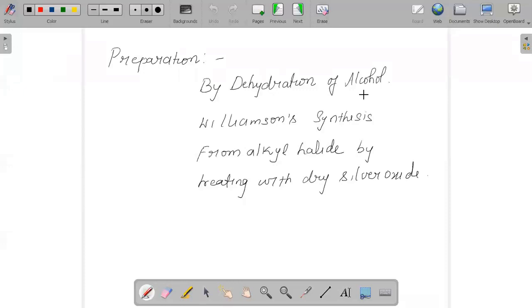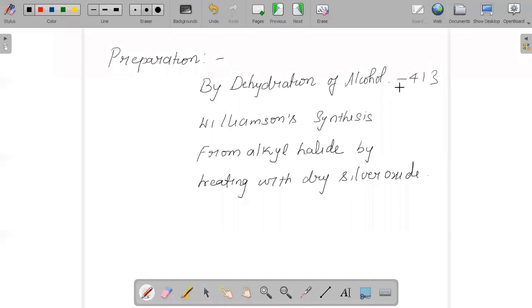The condition required to form ether from alcohol is that a proper temperature of 413 Kelvin should be maintained, and we should use less alcohol so that more alcohol is available for the further mechanism.